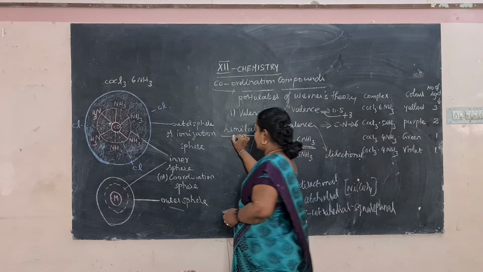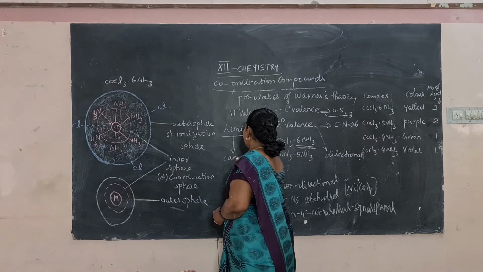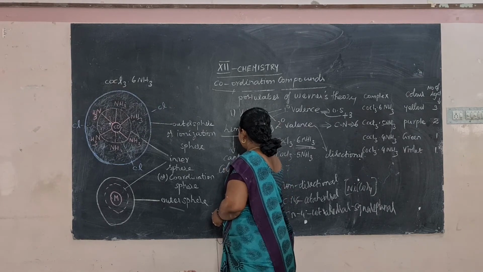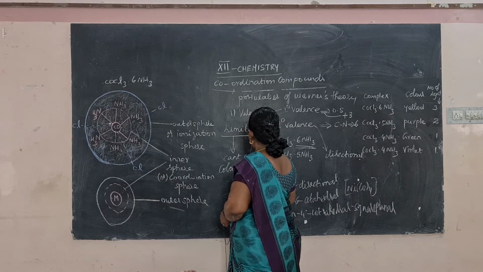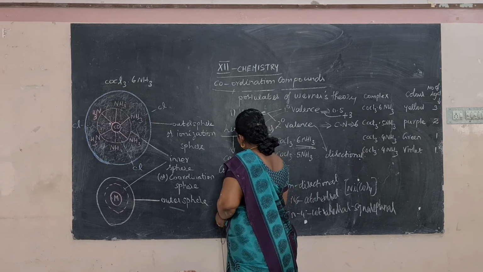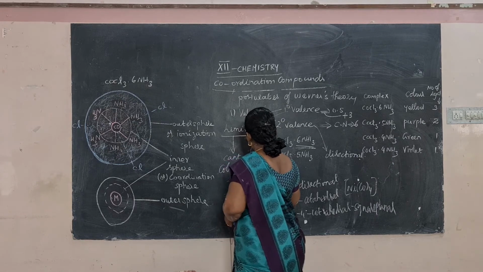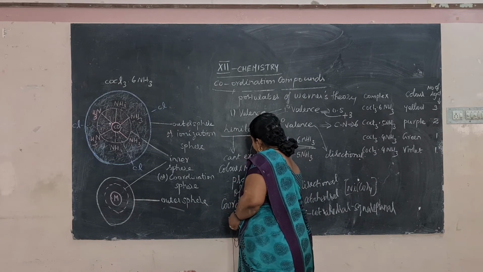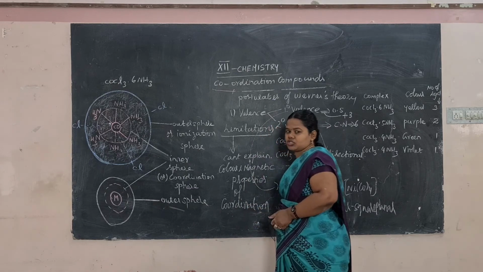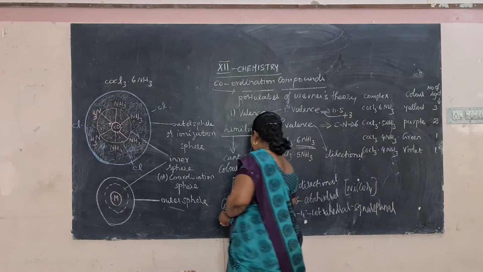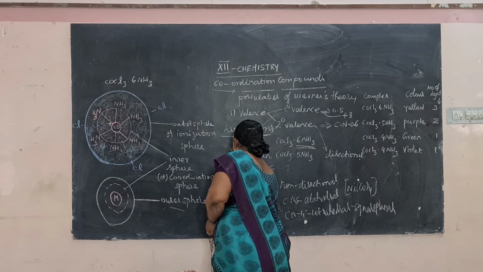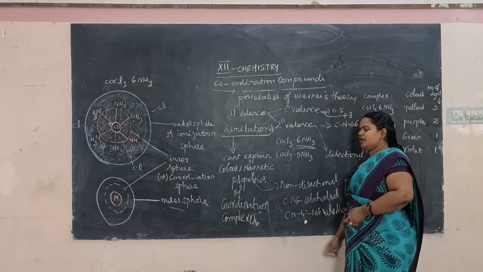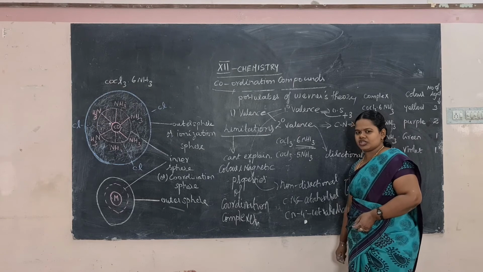It can't explain the color and magnetic properties of coordination complexes. So Werner's theory, although it can explain the important properties of coordination compounds, can't explain the color and magnetic properties of coordination complexes.